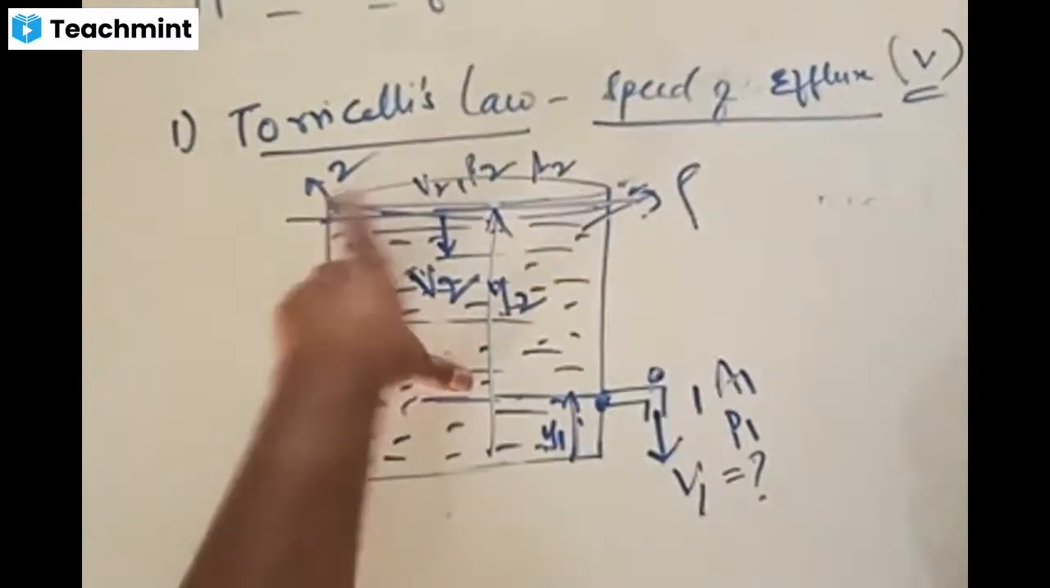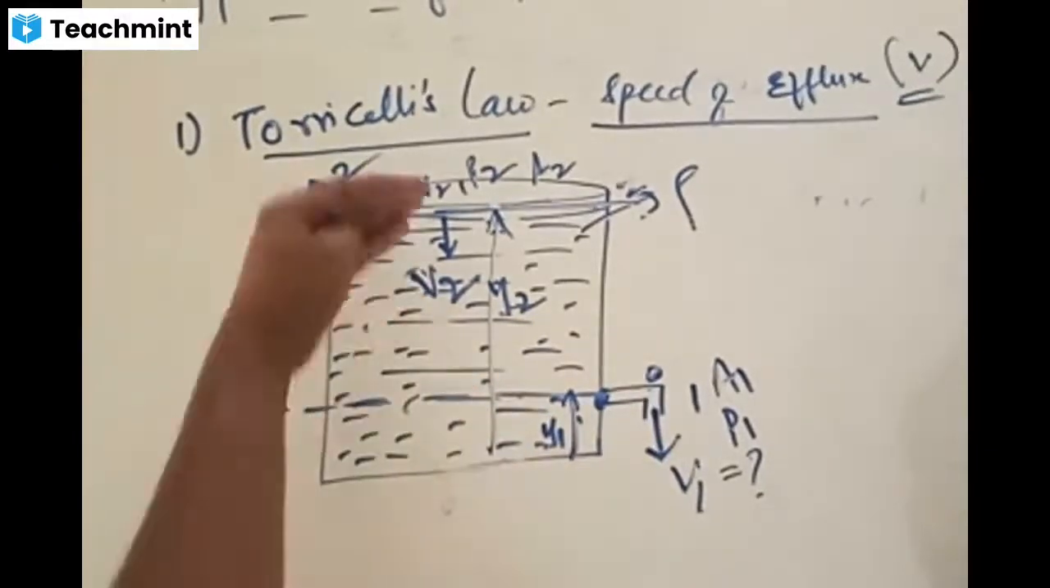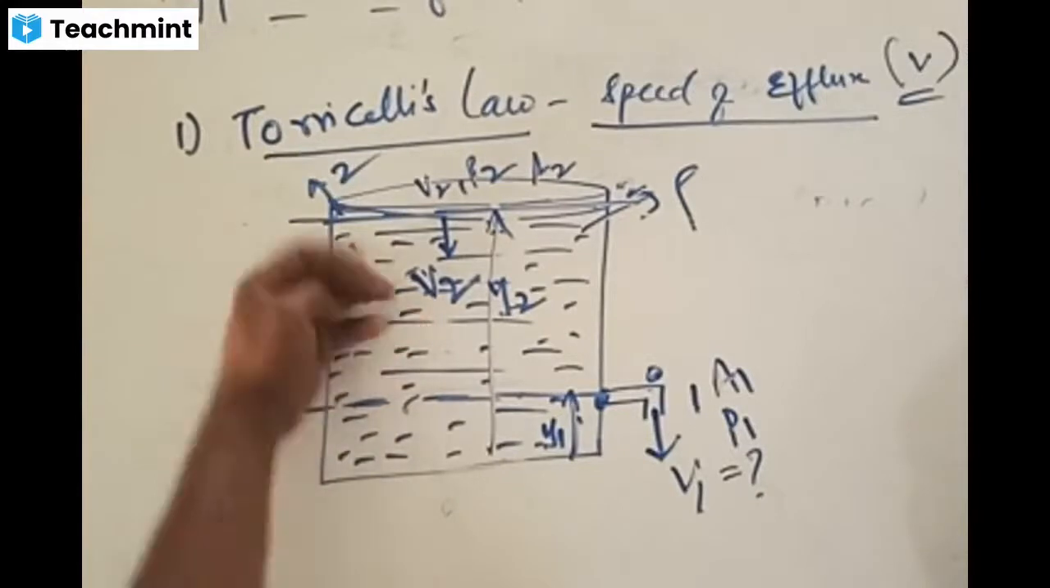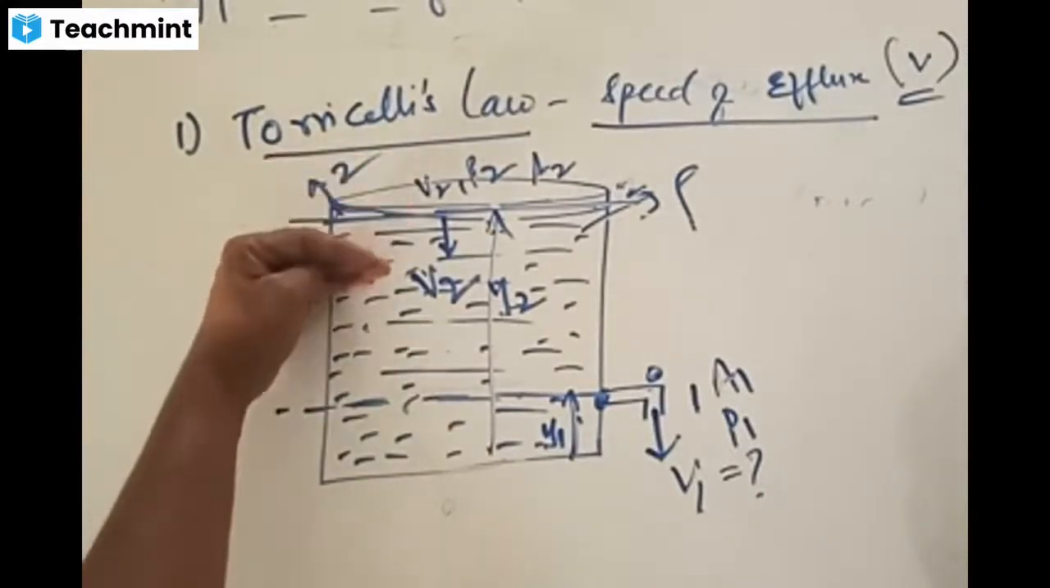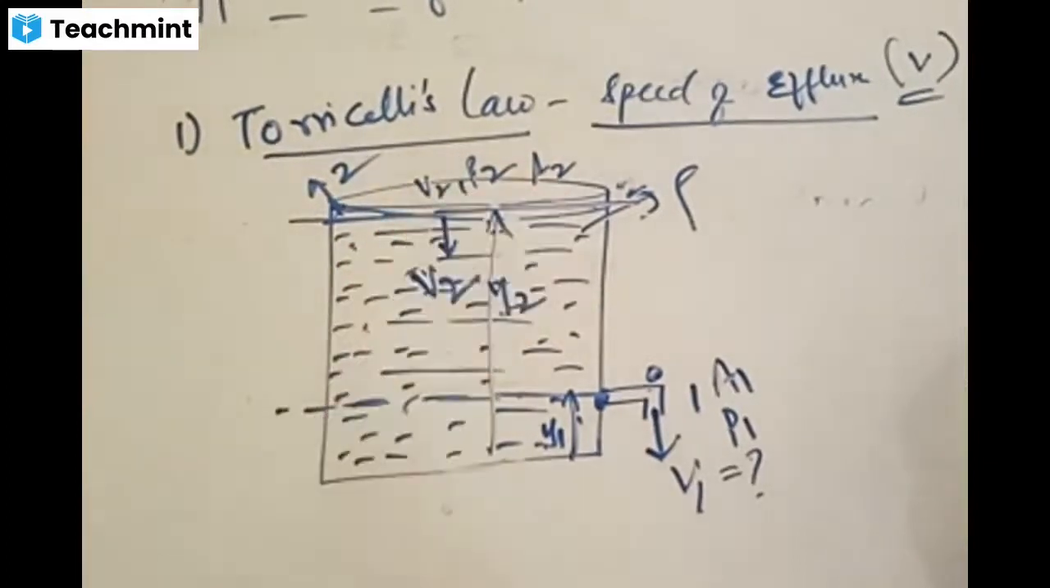And the second region has a speed: the moment you open the tap, the water level falls here. I'm supposing the speed of the fluid level inside is V2, with a pressure of P2 and an area of A2. The terminology is clear, simple terminologies.